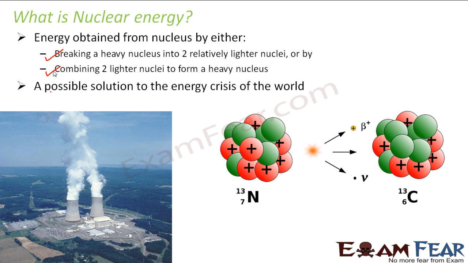This nuclear energy has become a possible solution to the energy crisis of the present world. As I have been mentioning since the beginning of this lesson, we need so much energy. The population of the world is growing, and the needs of the people are increasing.